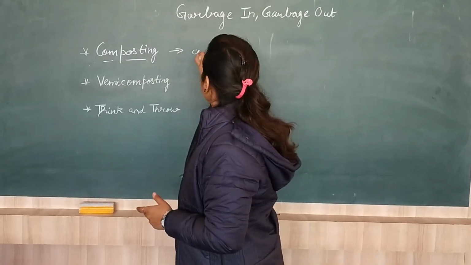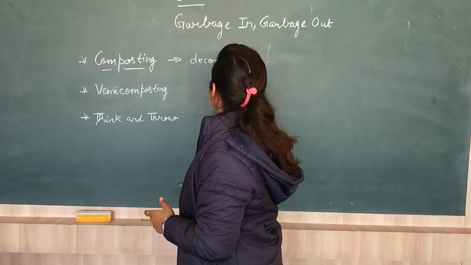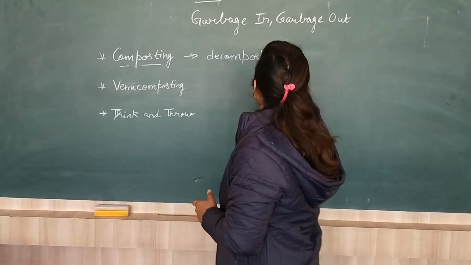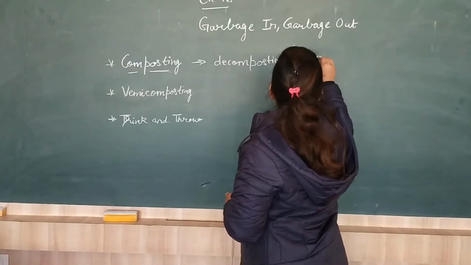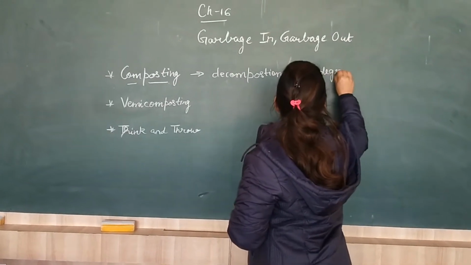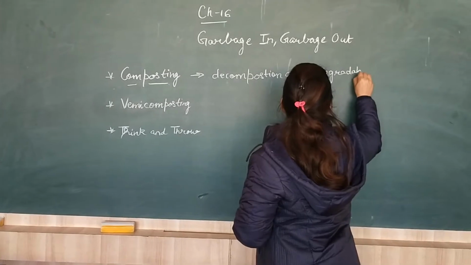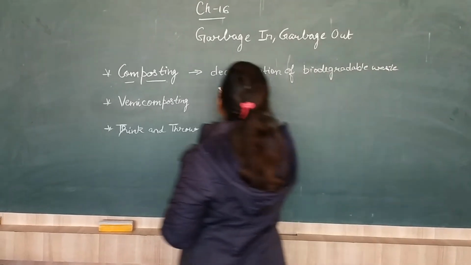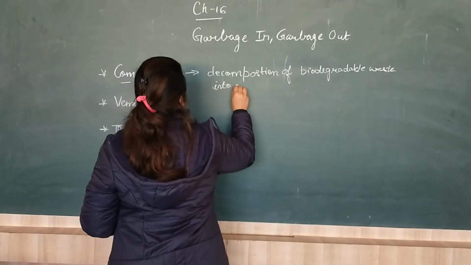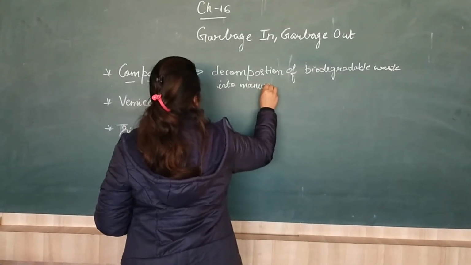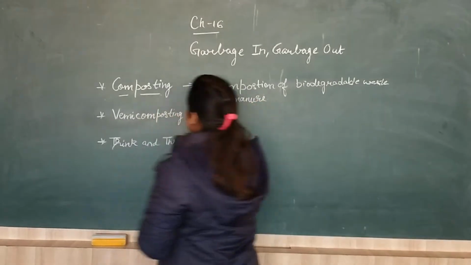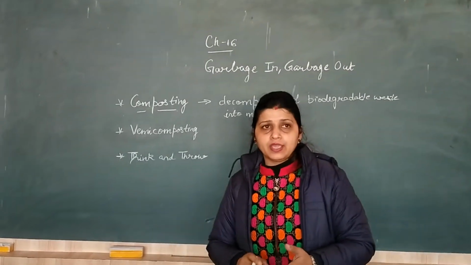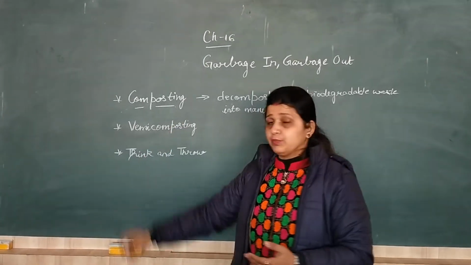Composting: decomposition of biodegradable waste into manure. Right? Now students, composting is of different types: aerobic, anaerobic and vermicomposting.